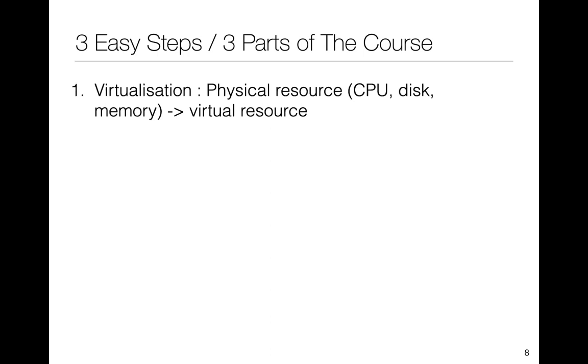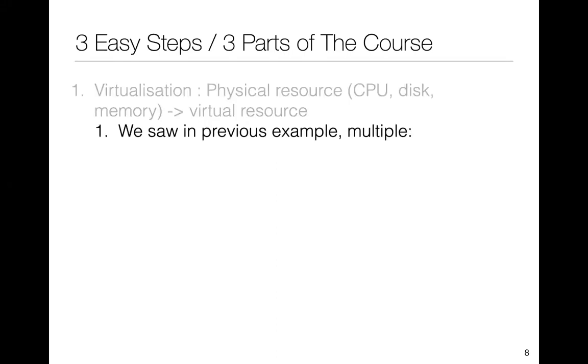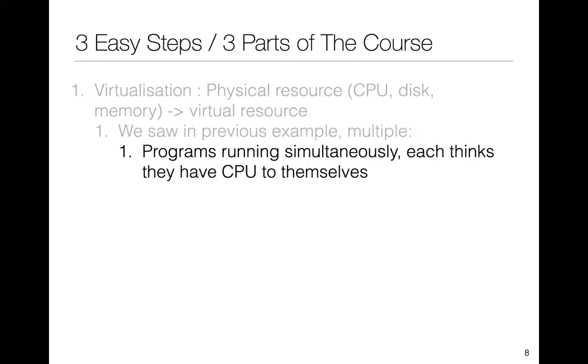The 3 parts of the course are: the first part is called virtualization, which, as you would have expected from the literal English meaning, means to take a physical resource and convert it into a virtual resource. The physical resources are things like CPU, disk, memory, and you basically want to give the illusion that each program thinks that it has the CPU to itself. So if Microsoft Word is running, it will think that it has the entire CPU. Of course, it is never the case.